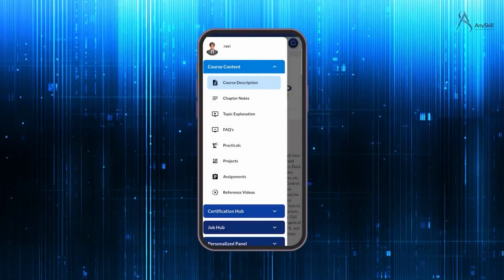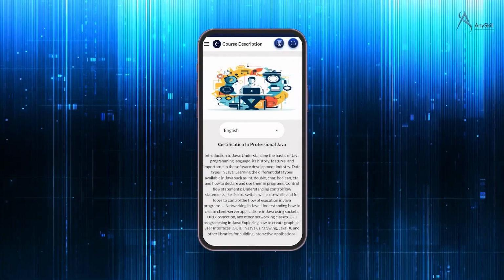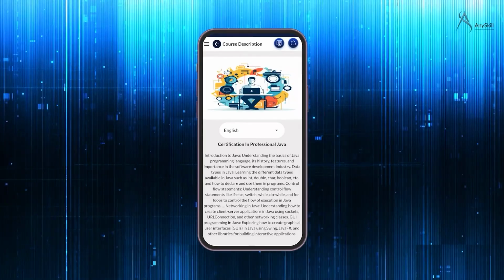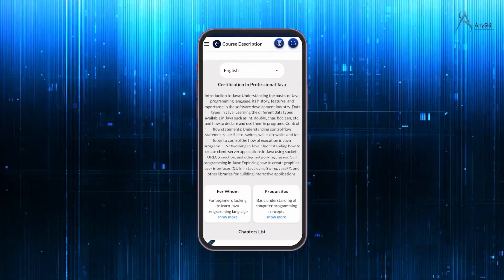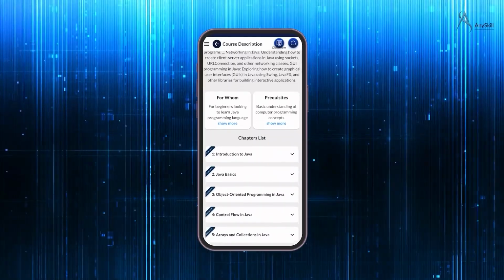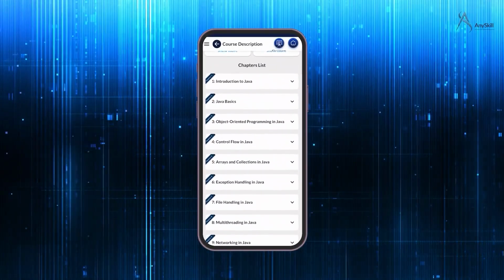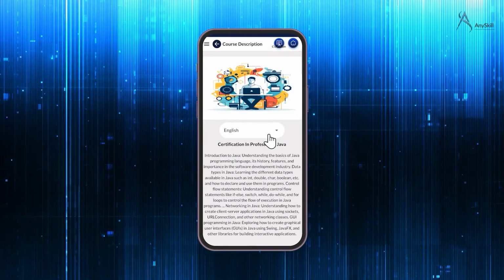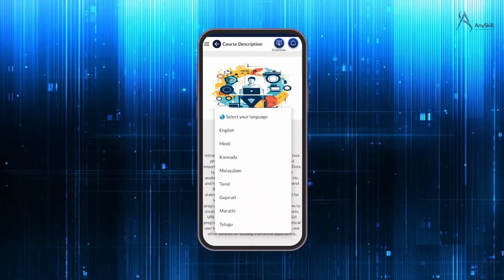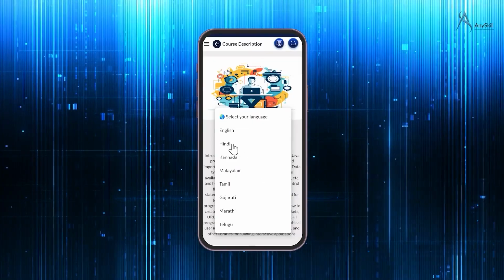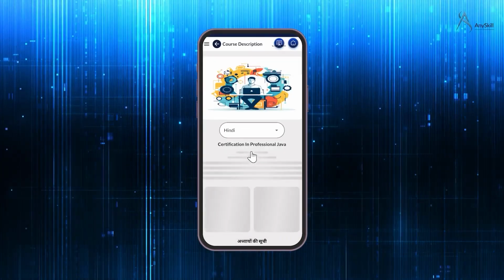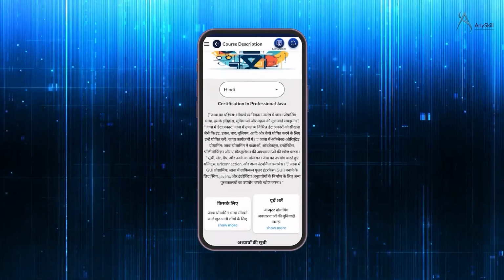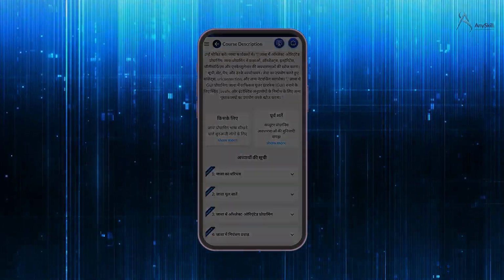The first one is the course description. Language should never be a problem. Some people understand basic English, but when they read the same thing in their own language, they understand it better and faster. That's why AnySkill gives you the option to change the language. We offer 9 language options, and once you switch, all the course content will appear in that language. You can change it anytime you like.